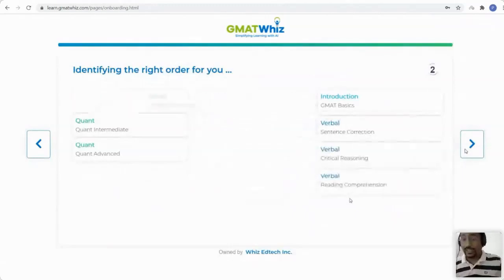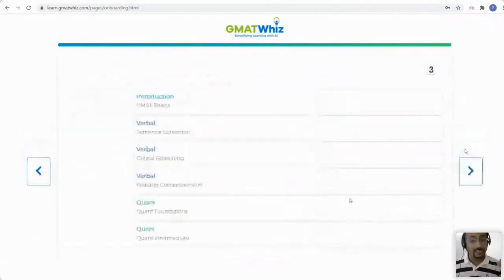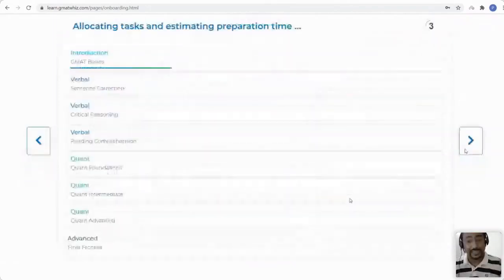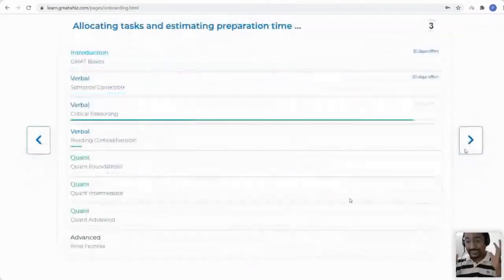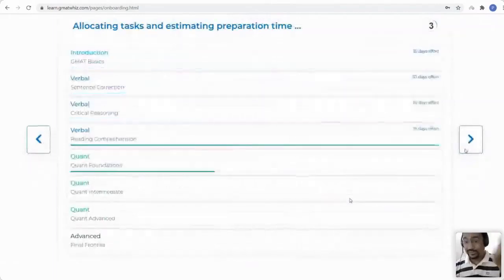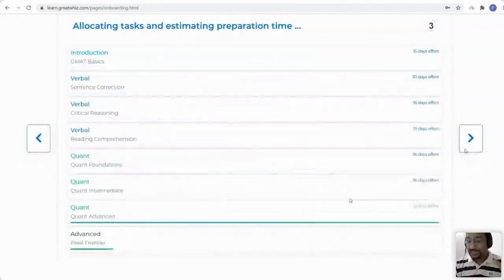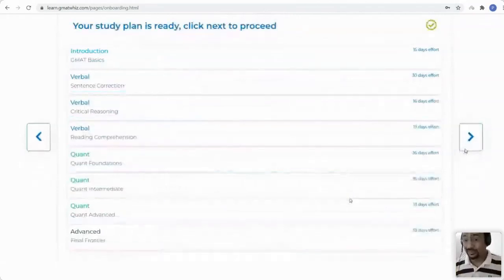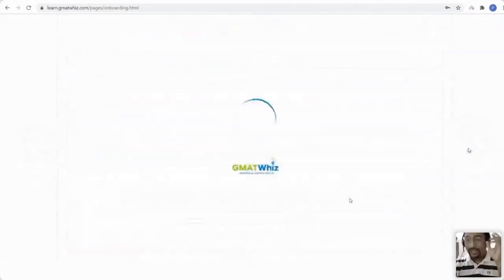So it's possible that you can have verbal first or quant first, you can have sentence correction first or critical reasoning first, or even reading comprehension before RC, SC, whatever. All this is taken care of by the AI automatically, live in front of you. It sees how much time you need to spend on each and every area. And the outcome is a very simple study plan that you just have to execute.